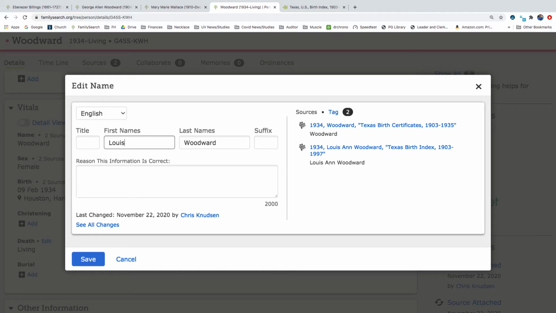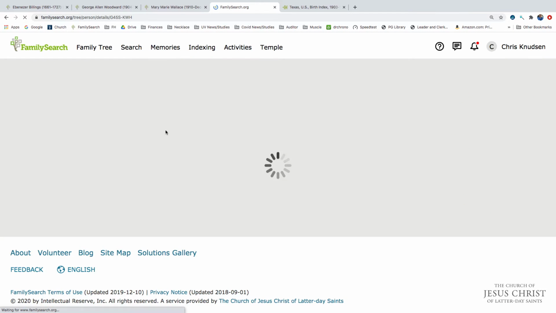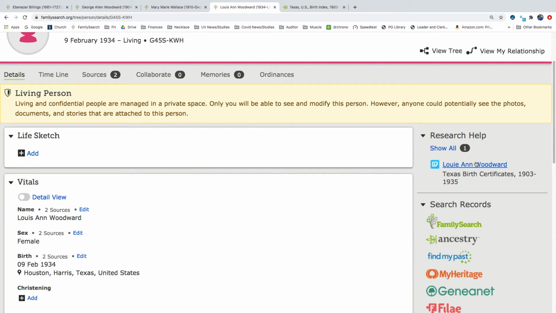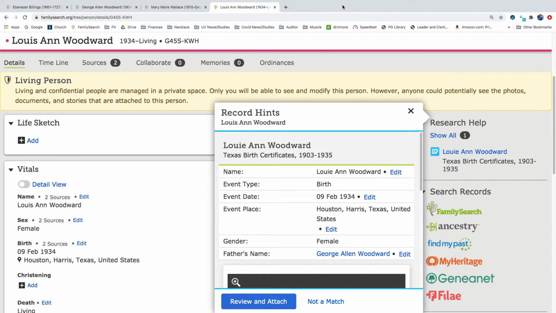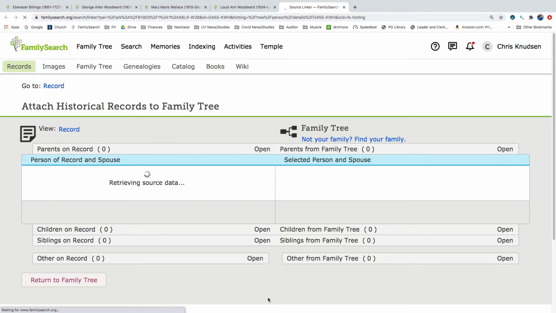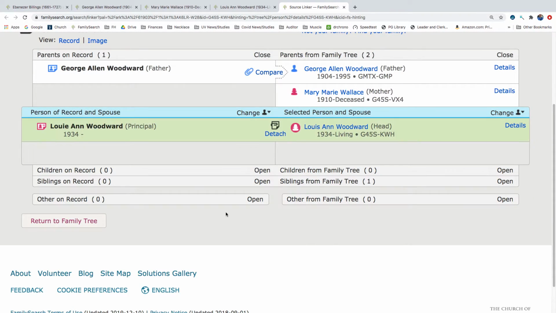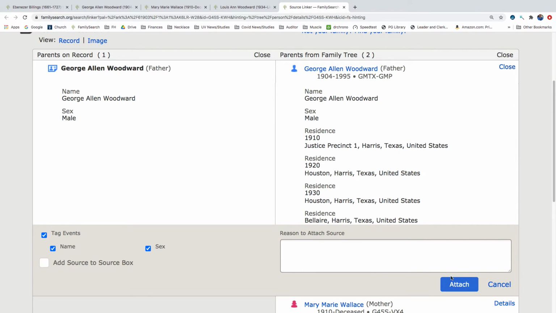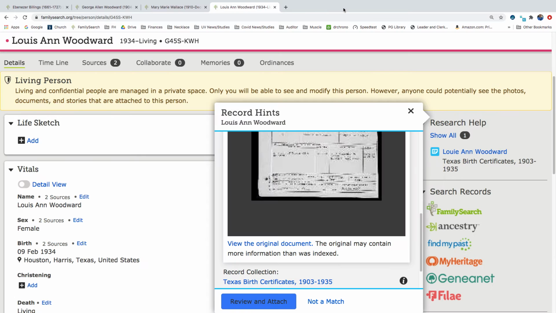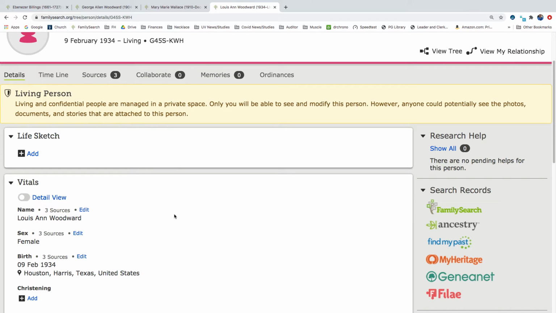I'm going to write that in. Hit refresh. Okay, one more birth record. Same one, it looks like. We'll attach. And this one has her father listed. And we'll close that. And we'll hit refresh again. See if any new ones pop up. No new ones have popped up.